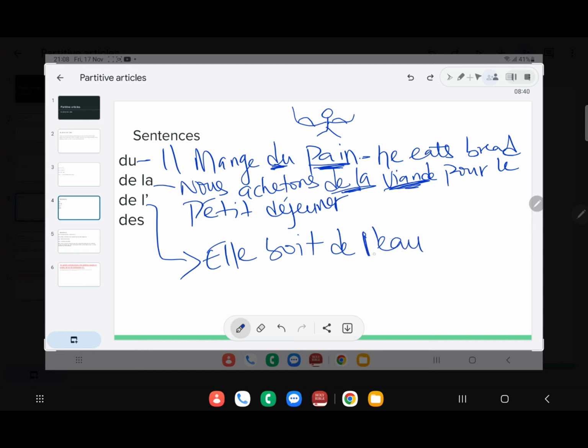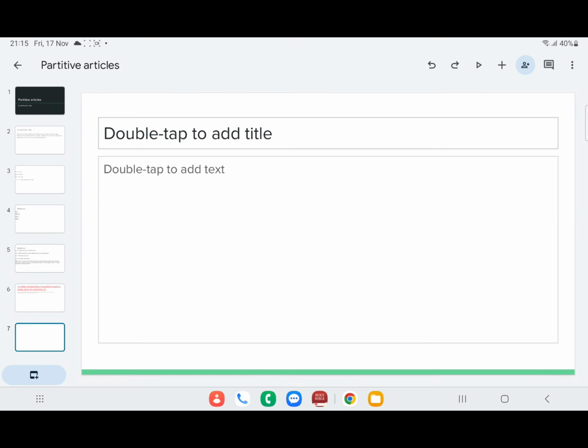We are using l apostrophe because eau starts with a vowel sound. And then finally, using this, I would say j'achète des pâtes. Pâtes means pasta. And it is important for you to note that in certain circumstances, partitive articles will revert to just de or the apostrophe.